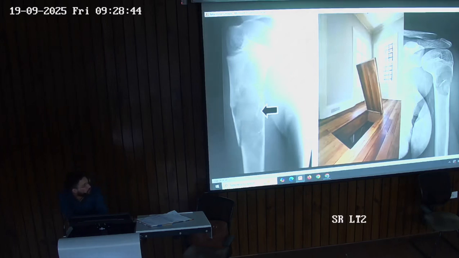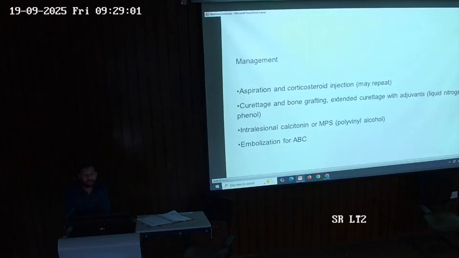Also, it can be called a fallen leaf sign, in which in between the tumor you can see a bone fragment. This is the trapdoor clinical image. That's how it got its name.